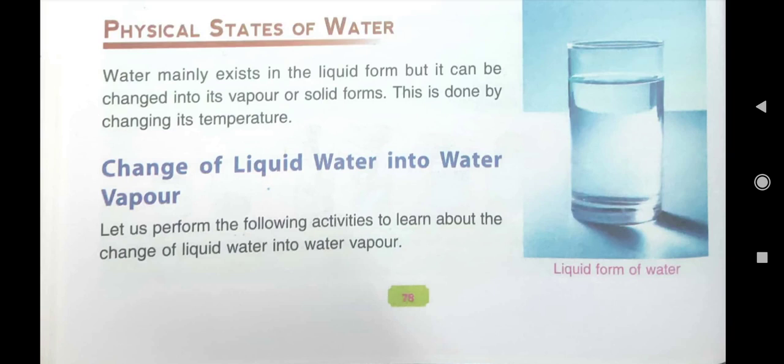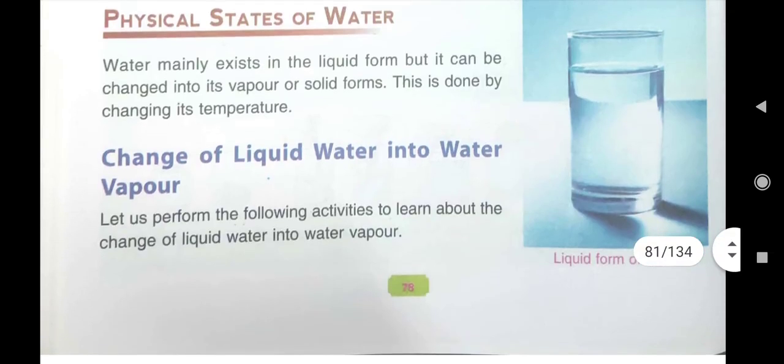Good morning, children. In our previous class, we read about different types of substances. Substances which are soluble in water, solid and liquid. Then we also read about the substances which are insoluble in water, solid also, liquid also.